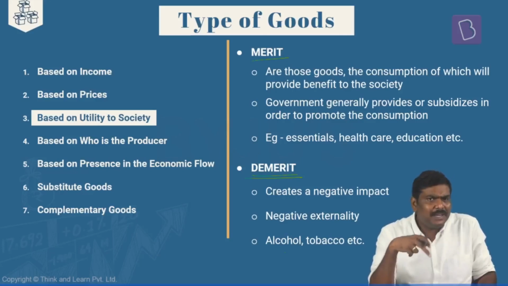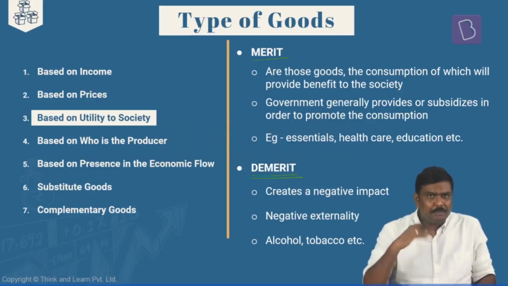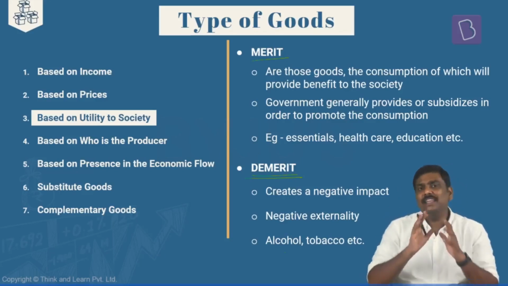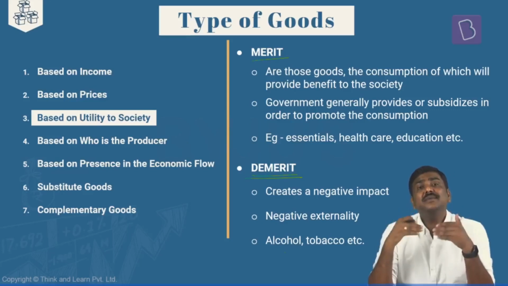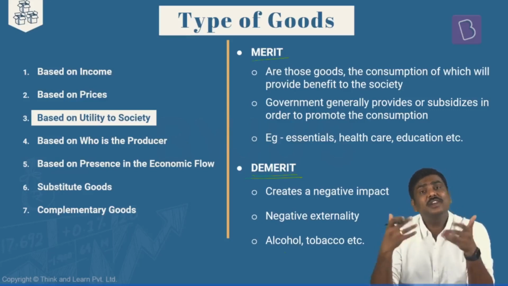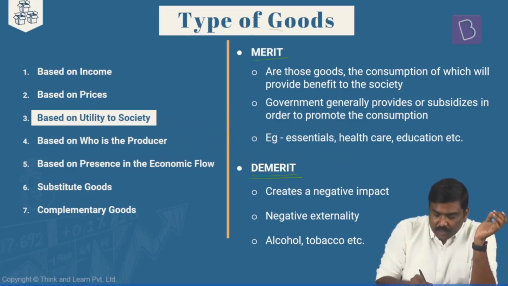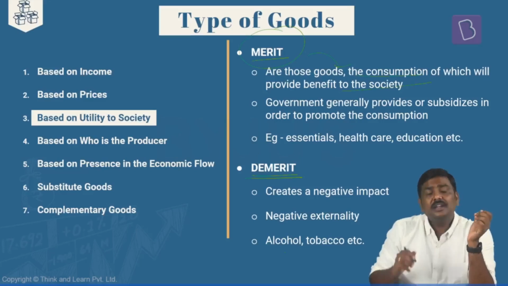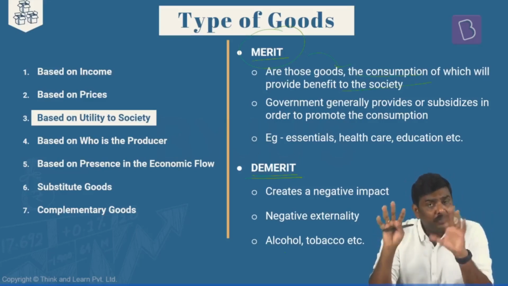I'm using the term demerit goods. Some of the books will use the term non-merit goods also. Now, what is the basic idea for a merit good as well as a demerit good? Generally, in the context of merit goods, the more the consumption of these goods, the economy or the society as a whole will get the benefit of it. I'll repeat it again. Merit goods are those goods the consumption of which will provide certain utility or benefit to the whole society as such.